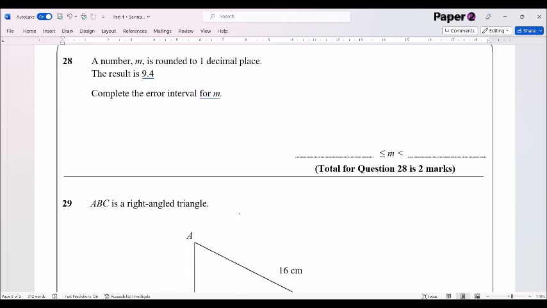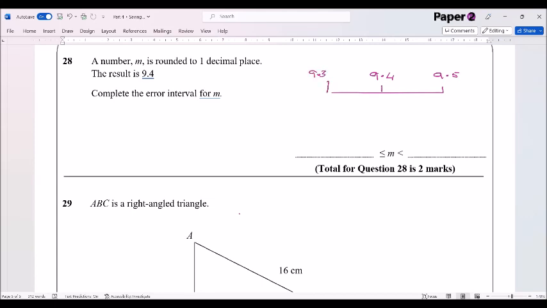Another question: a number is rounded to 1 decimal place. The result is 9.4. Well, let's have a look and see where 9.4 lies on our number line. So it's been rounded to that. So 9.4 sits in the middle. And either side of that, we've got 9.5 and 9.3 as the other two that have been rounded to 1 decimal place.